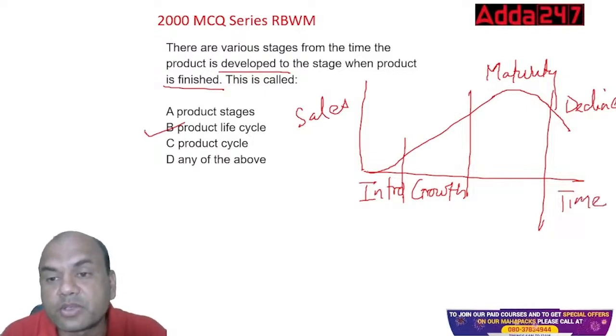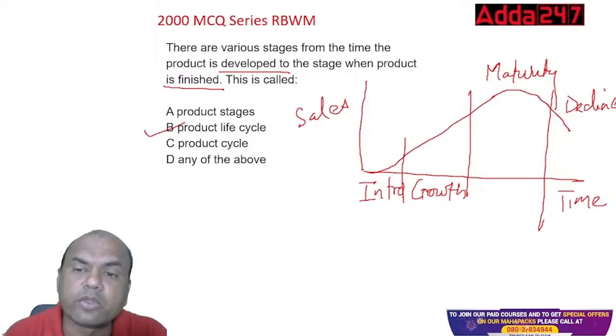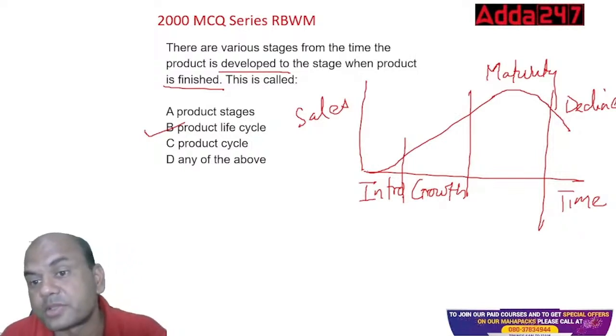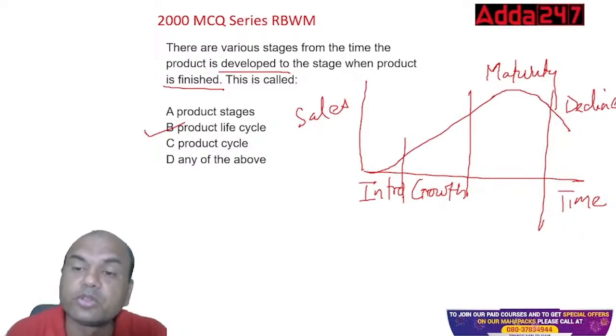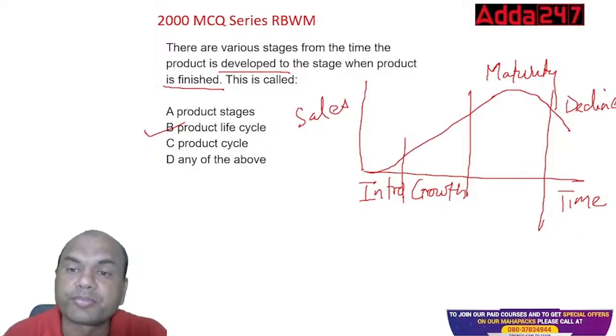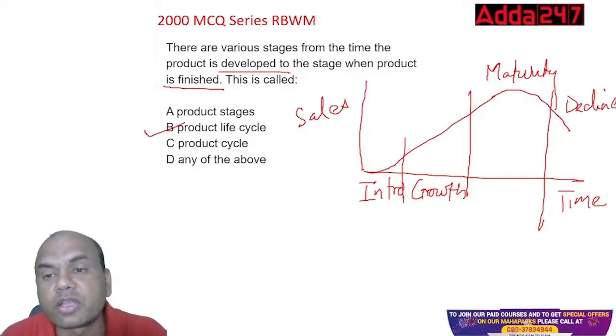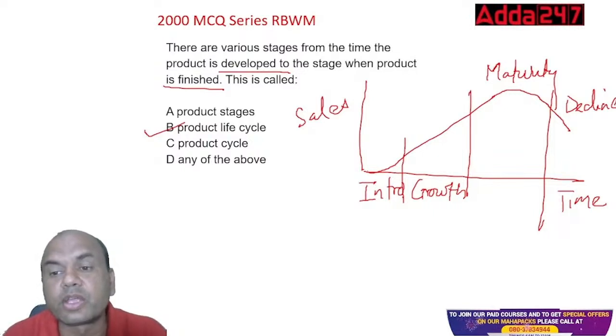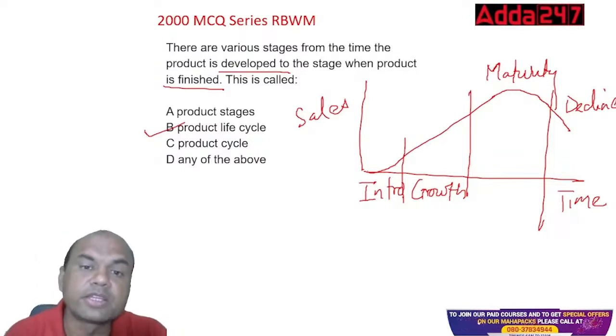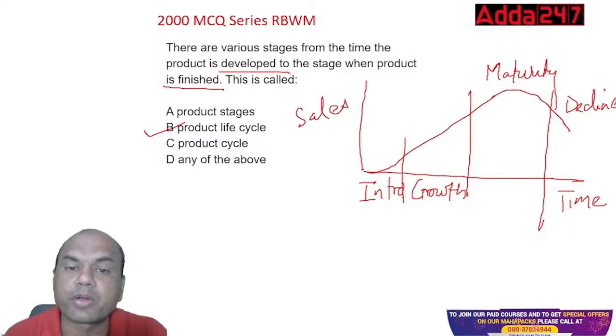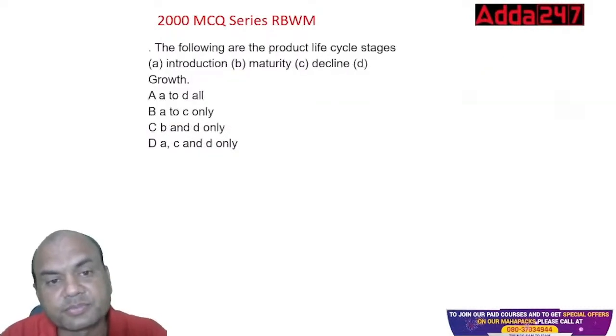Then there comes the maturity phase. Here the sales are maximum. And the company is getting huge benefits. But after that comes the decline stage. Why? Because new products arrive in the market. Competitors take on the competition. So you go in decline phase. So there are various stages from the time the product is developed to the stage when the product is finished. This is called PLC, product life cycle, isn't it?